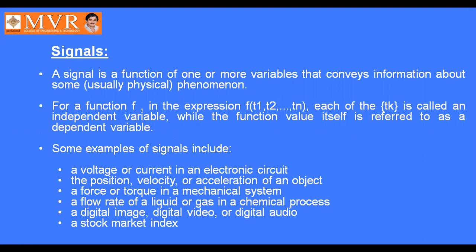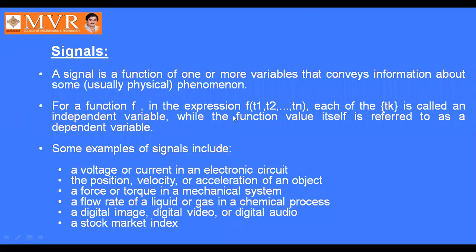See here, for a function f in the expression f of t1 comma t2 up to tn, each tk is called an independent variable, while the function value itself is referred to as the dependent variable.